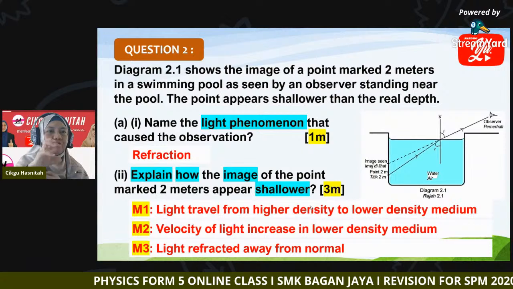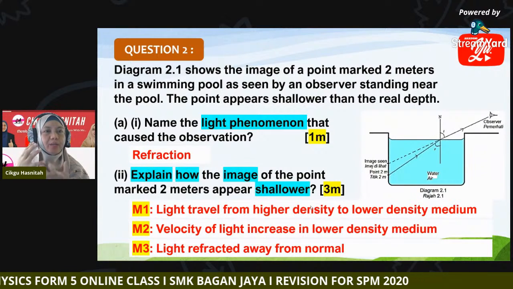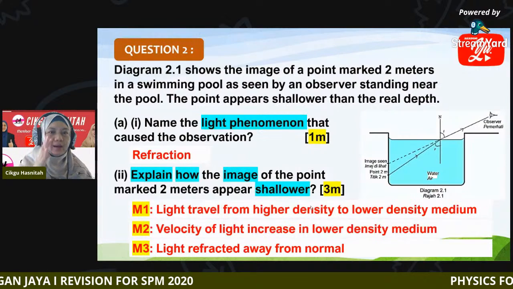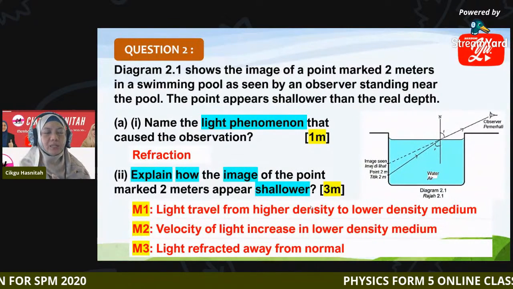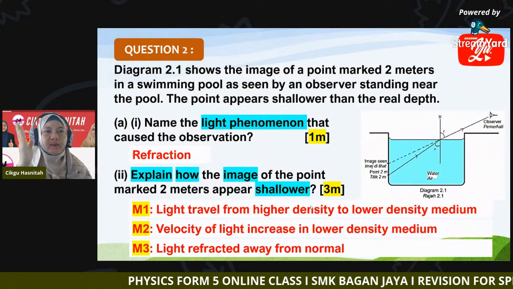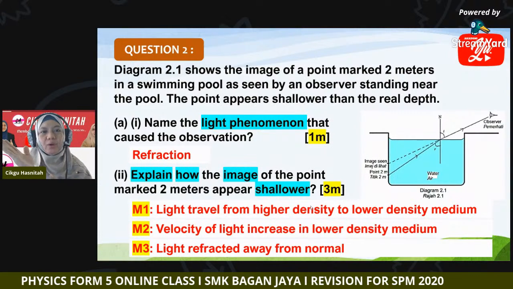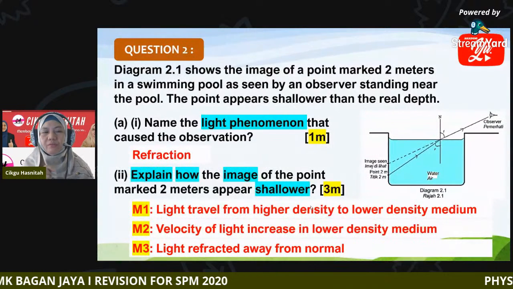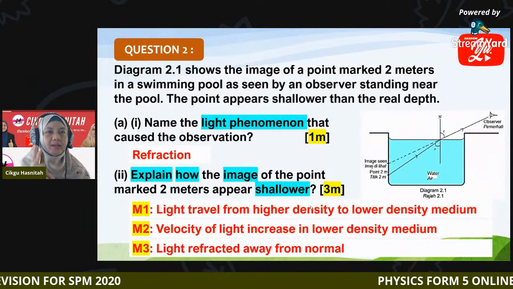First, light travels from where to where? Second, what happened to the velocity? Since the light travels from higher density towards lower density, the velocity increases. When the velocity increases, it will refract away from the normal. That will be your third mark.